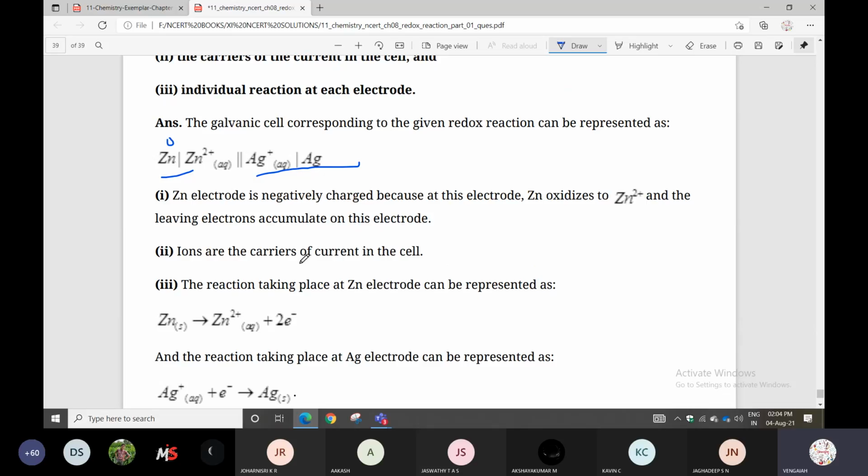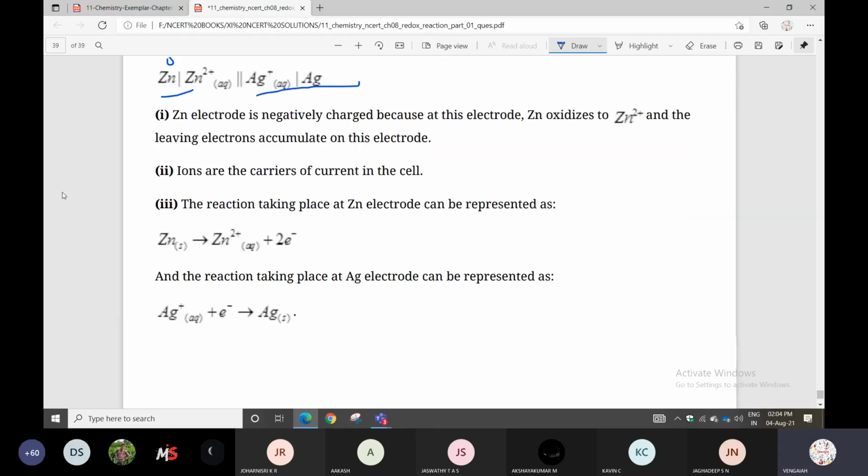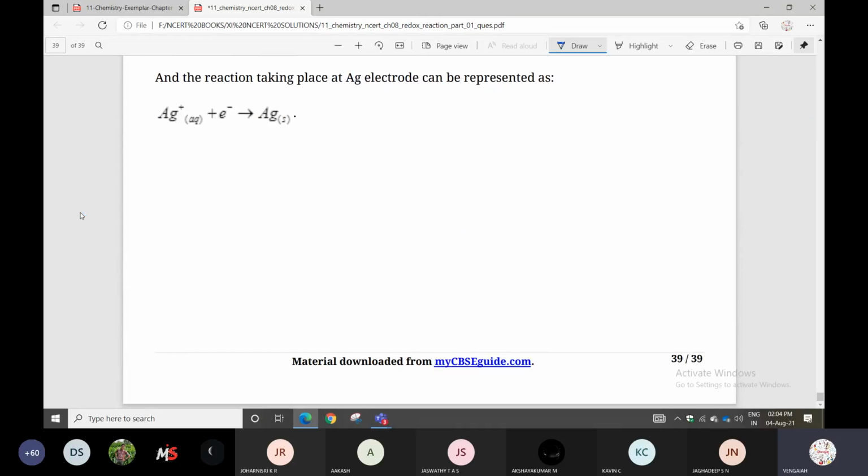You can take the reaction taking place in it. How can the zinc electrode be represented? Here Zn loses 2 electrons. Oxidation is the anode condition. Gain of electrons takes place in the reduction condition. That's all.